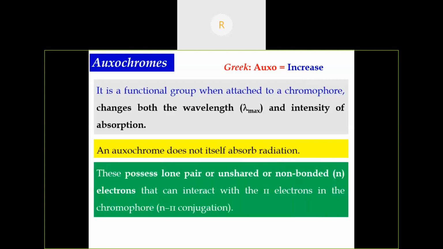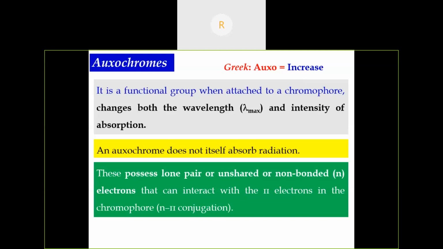These possess lone pairs of electrons, unshared or non-bonded electrons, that can interact with pi electrons in the chromophore. As I said earlier, chromophores contain a carbon-carbon double bond, so there will be some pi electrons. Here, auxochromes contain lone pairs of non-bonded electrons. So there might be some n-pi conjugation, so that it will enhance the lambda max value and also the intensity of absorption will be enhanced.